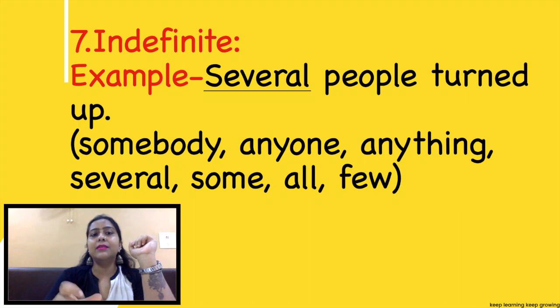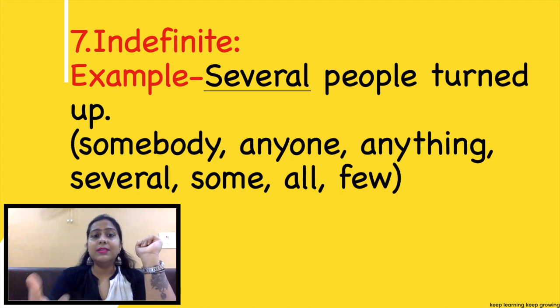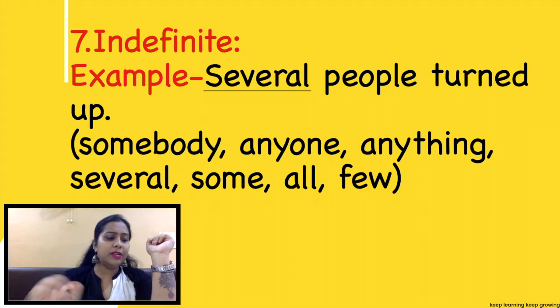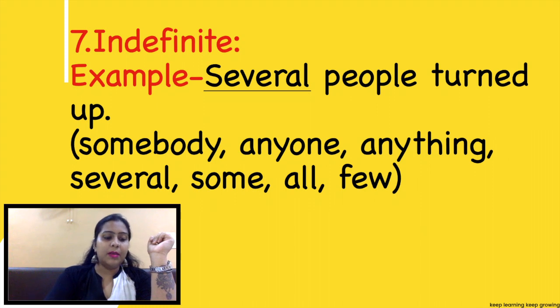So words like somebody, anyone, anything, several, some, all, few, all these come under the heading of indefinite pronoun. Indefinite, you are not getting the definite number, where you cannot count and you cannot say the actual number. Somebody turned up. It may be one, it may be few.